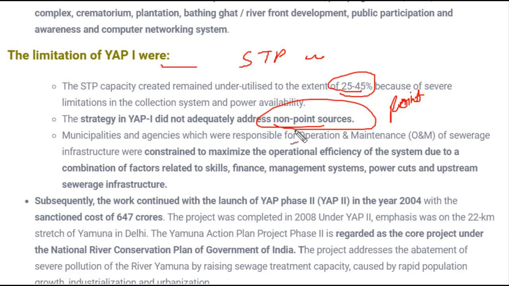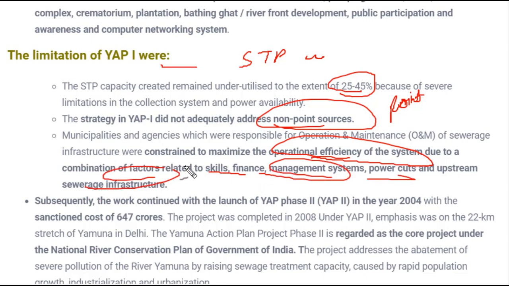And there was a constraint in maximizing the operational efficiency of the system due to a combination of factors related to skill and finance. So there were other problems like skill, finance, management system, power cuts and upstream sewage infrastructure. These were also problems in Phase 1. Because of this, Yamuna Action Plan Phase 2 was subsequently launched in 2004, and it got a loan sanction of rupees 647 crores.